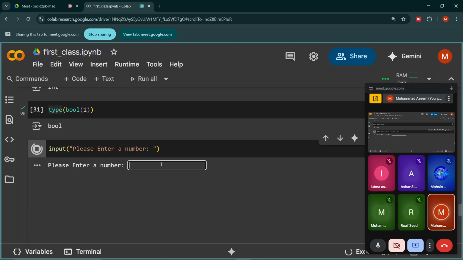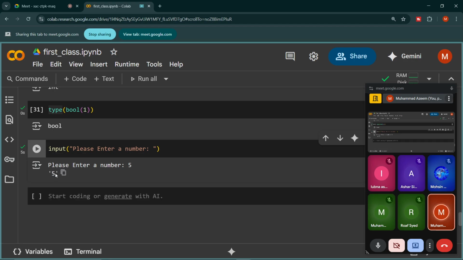If I write any number, let's say 5, just understand this thing. You can see that 5 is enclosed in single quotes, which is the indication that it is what? Integer, float, string, or what? String. Exactly, it is a string.